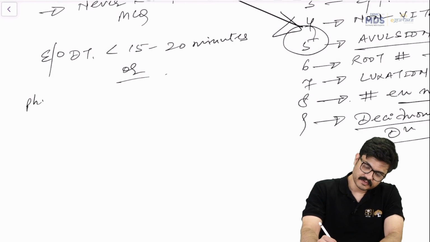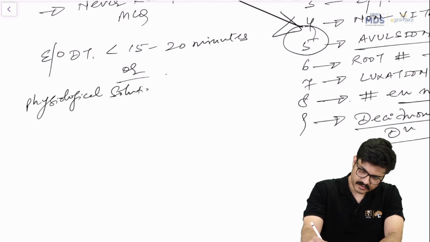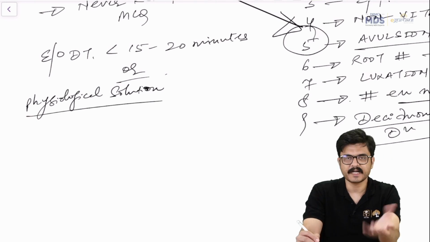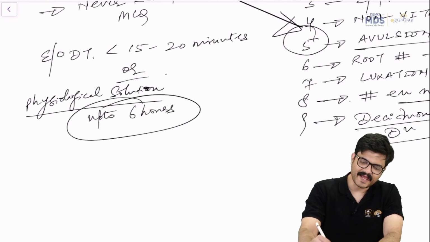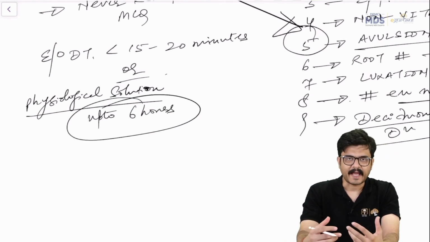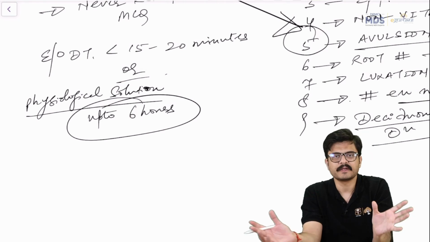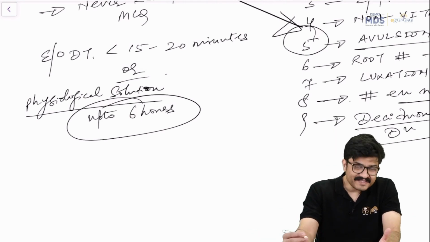So physiological solution, it's not like you can keep the tooth in the physiological solution for 10 days, right? So it has to be up to 6 hours. Then the prognosis is almost as good as the tooth having sustained a dry time of up to 15 to 20 minutes, right?